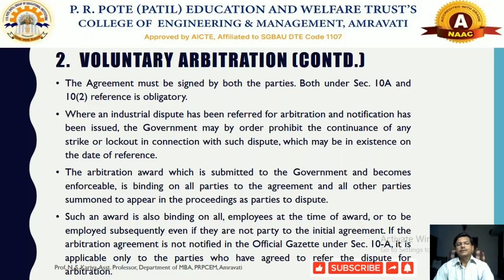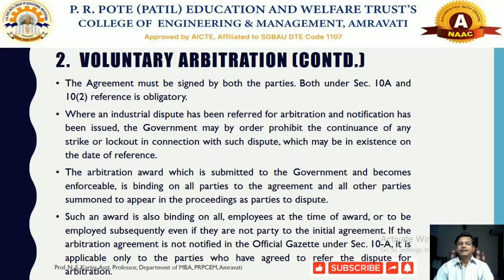Further, whenever we talk about voluntary arbitration, there would be an agreement between the parties who are mutually connected. That agreement must be signed by both the parties, both under Section 10A and 10(2), and the reference is obligatory. So there should be some obligatory measures that can be implemented by both parties whenever they try to resolve any particular industrial matter connected with that industrial conflict.